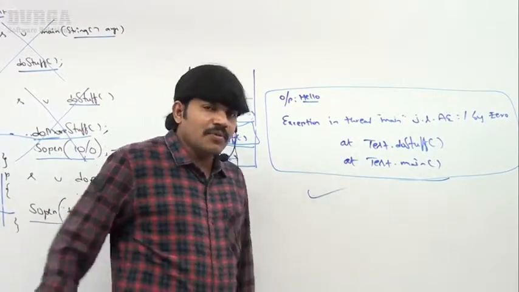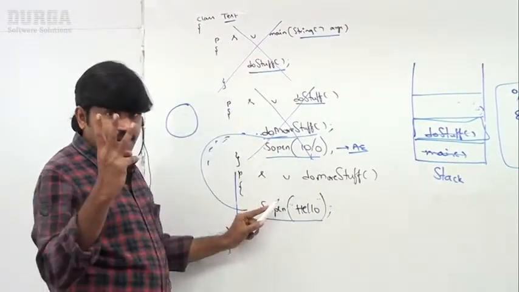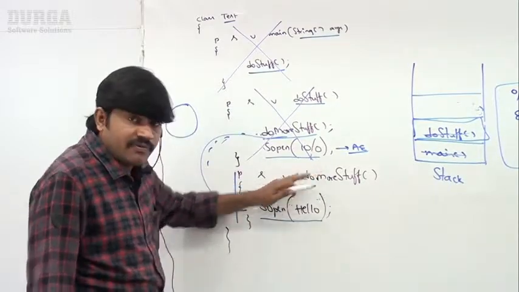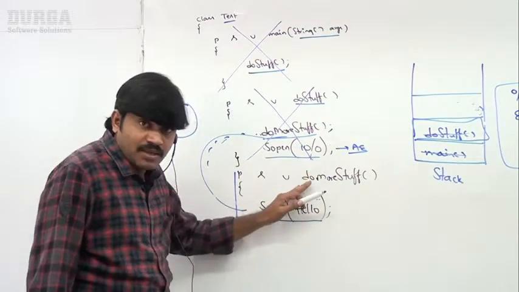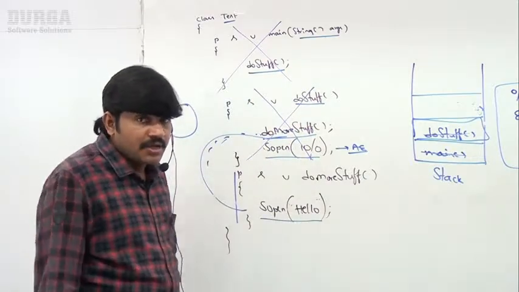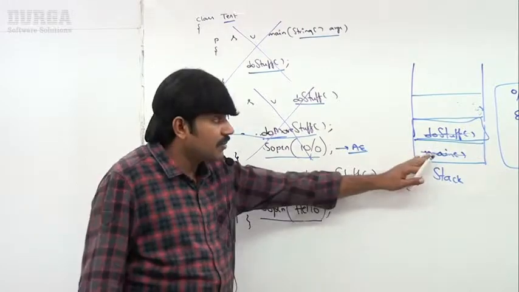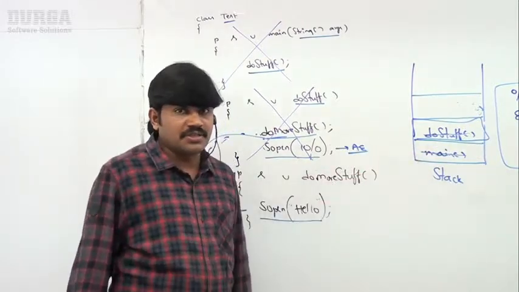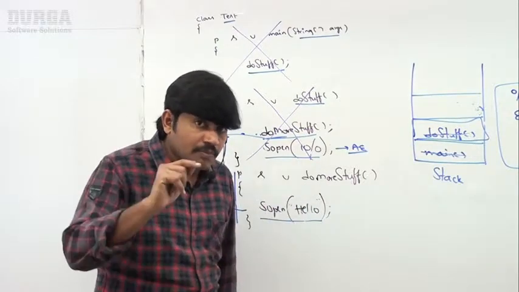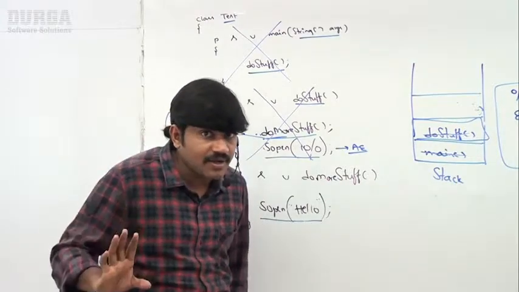Total how many methods are there? Three methods: main, doStuff, and doMoreStuff. doMoreStuff had normal termination, but the remaining two methods had abnormal termination. Remember, if at least one method terminates abnormally, the program termination is always abnormal termination. Even though doMoreStuff completed normally, this program is still abnormal termination. Clear for all of you, right?